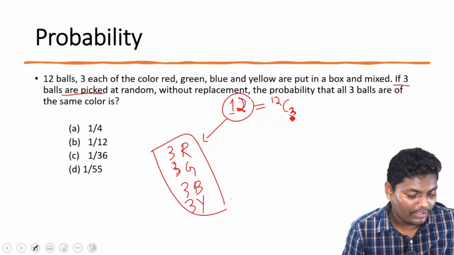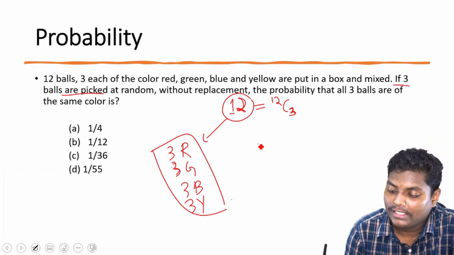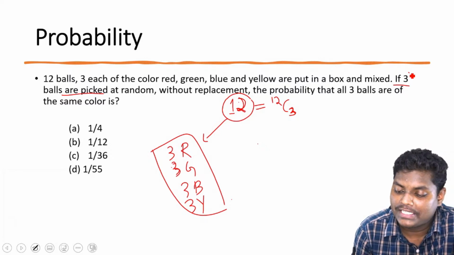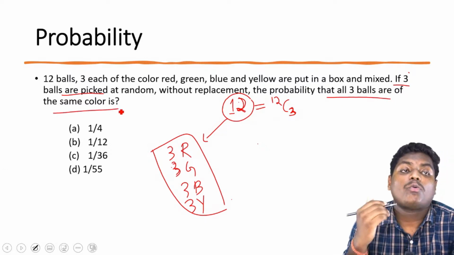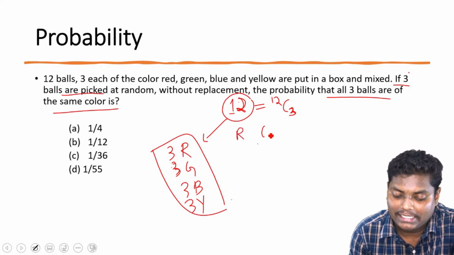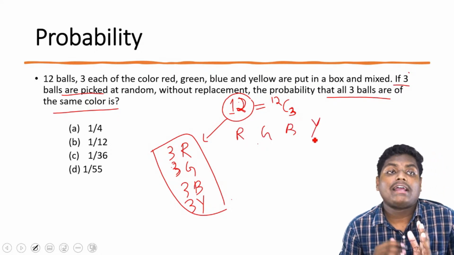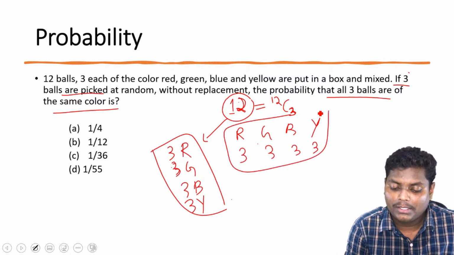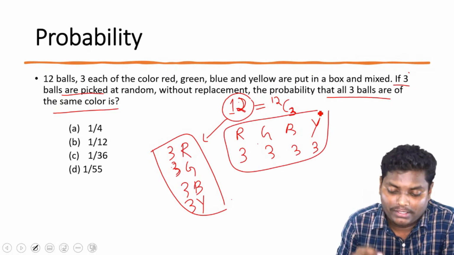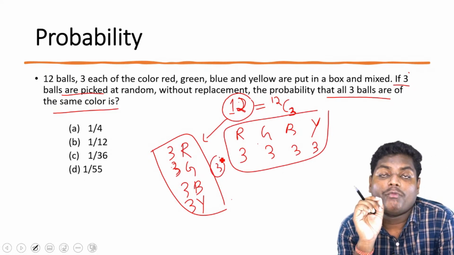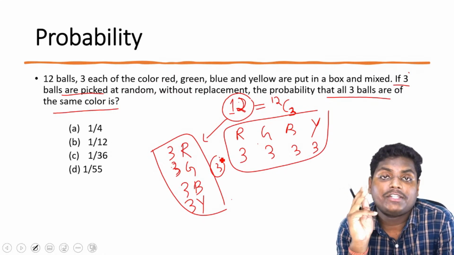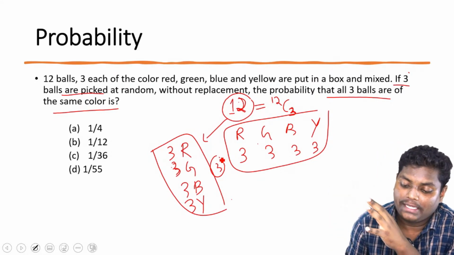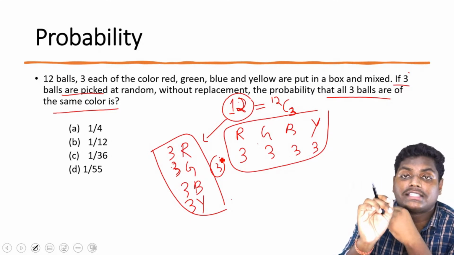Now what do we want? We want all 3 balls, picked at random without replacement, to be of the same color. So we can have either red, green, blue, or yellow. We can have either 3 red or 3 green or 3 blue. But how many balls are we having for red? Only 3 balls. Do you get it? We need to have the same color, so all the 3 balls will be the same: all red, all green, all blue, or all yellow.